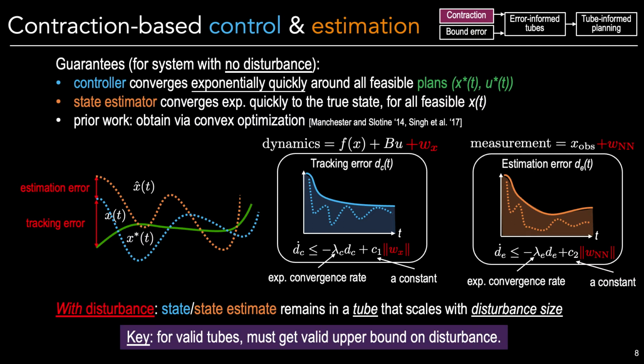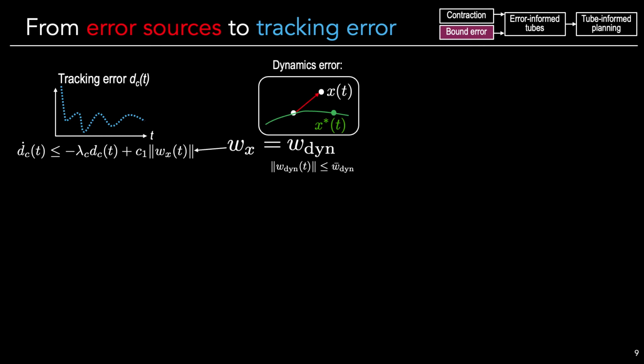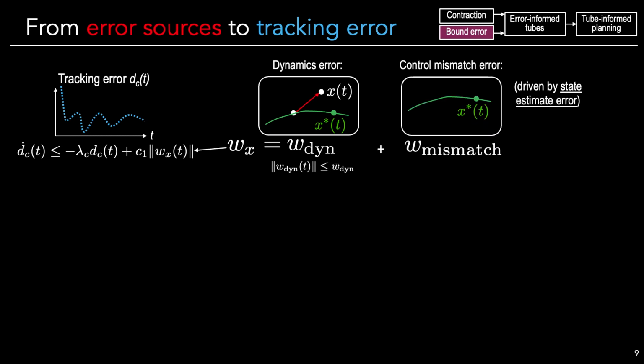So to have valid tubes to ensure downstream safety, we first need to get a valid upper bound on all of the errors input to the system. So let's collect the sources of error in our system. We have two sources of error. The first is the dynamics model error, which we assumed upfront to know an upper bound on. A more subtle source of error lies in the mismatch between the true state and the state estimate.